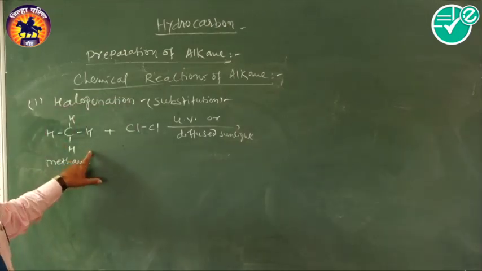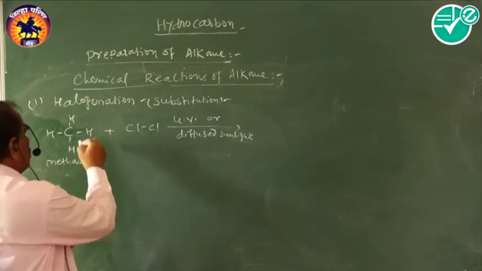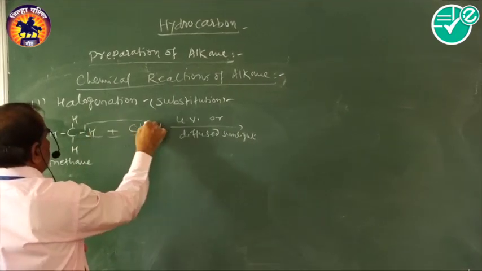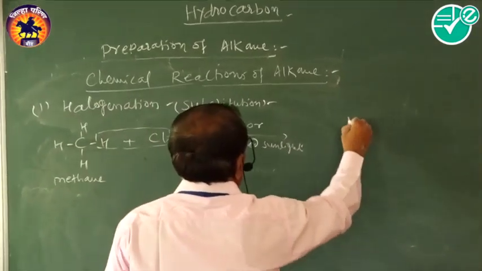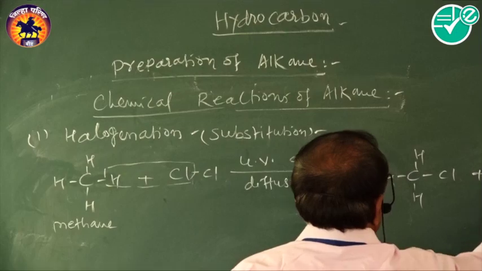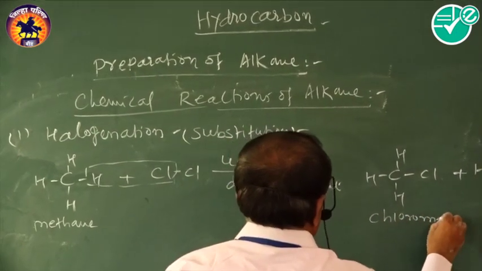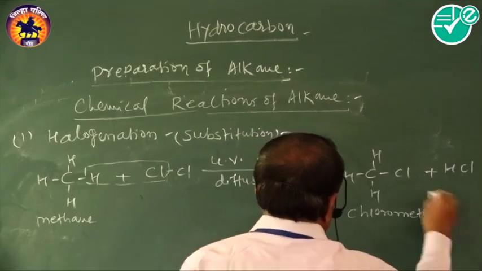Therefore, it is a substitution, that means this hydrogen atom is replaced by a chlorine atom. Therefore, the reaction becomes in this way, that is plus HCl, that is chloromethane. Chloromethane is also called methyl chloride.